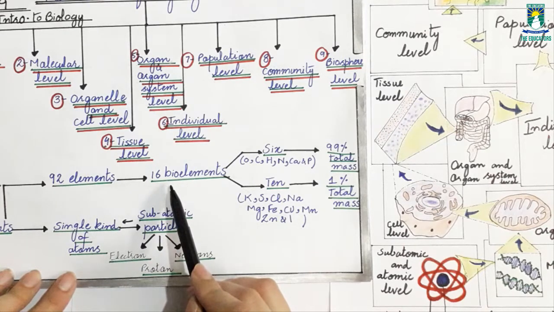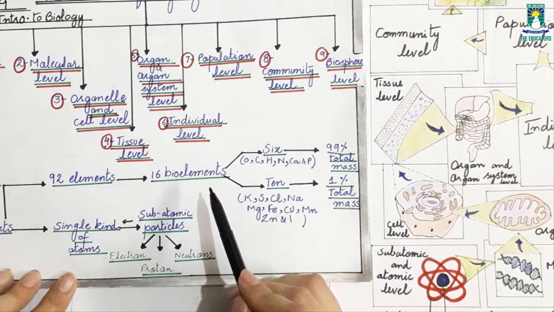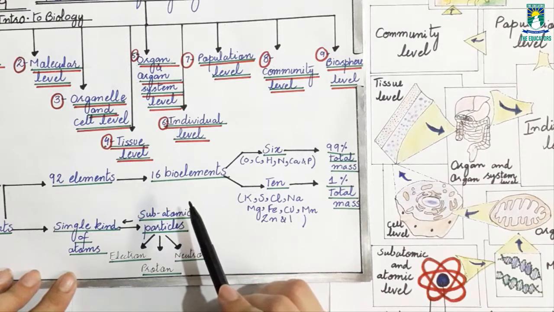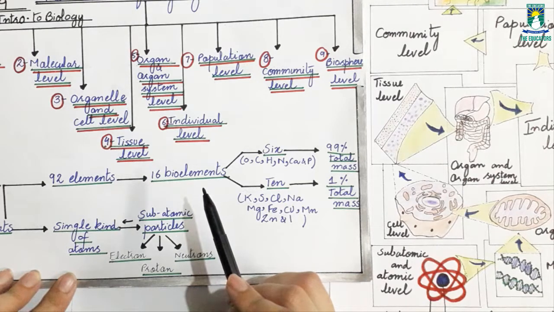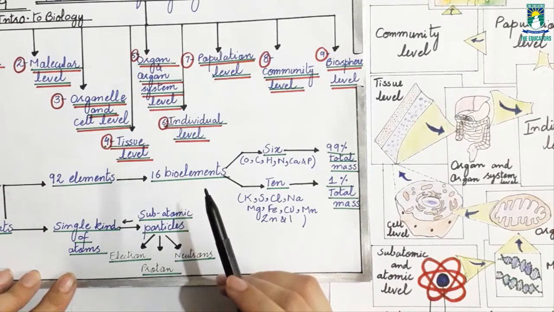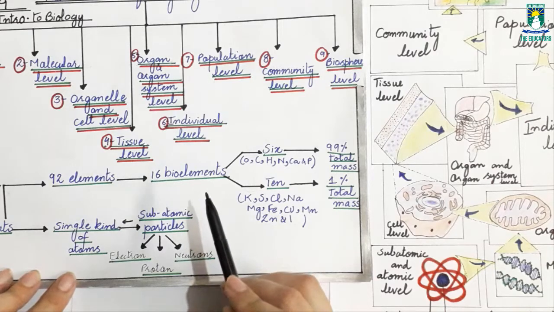Basically, bio means living organisms, and elements are made up of the same kind of atoms. So bioelements are those elements which take part in making the body mass of living organisms, which are present inside the body of living organisms and make up their body mass.